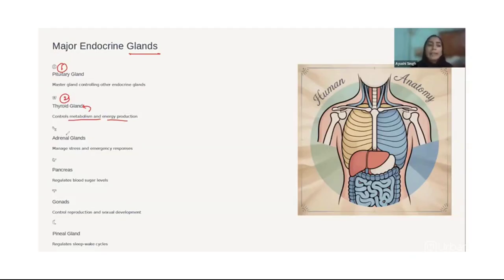Then the adrenal gland. This helps in managing stress, danger situations, and responses to emergency cases. The hormone it releases creates the fight or flight response. Fight means you stay in an emergency situation.